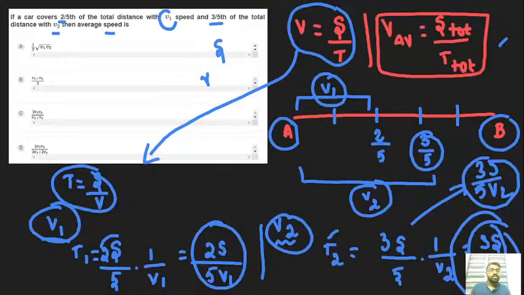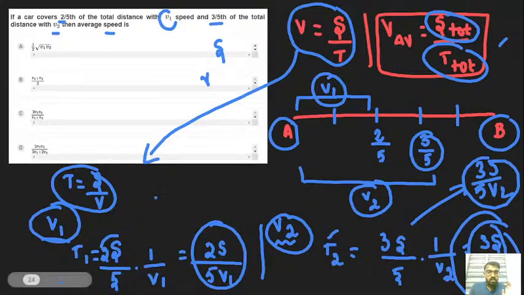Okay, fine. Now we need to find the average speed. The average speed is nothing but total displacement over total time. So how can we find it? Just replace this time; we need to add these two times over here.